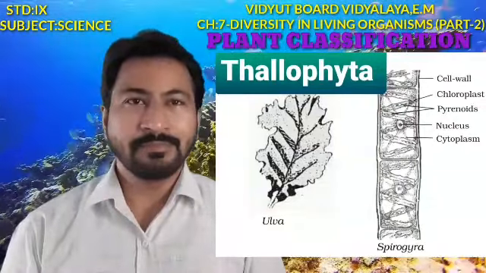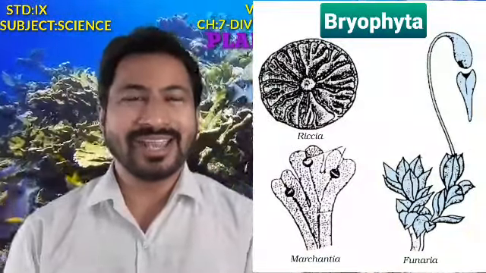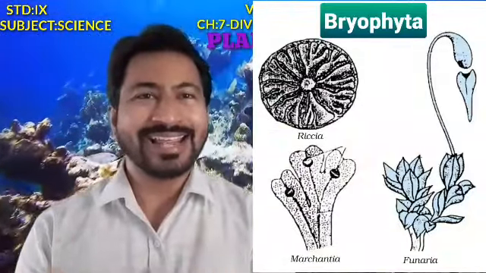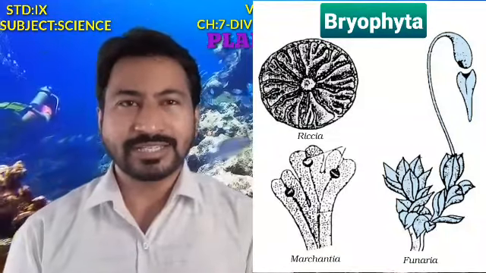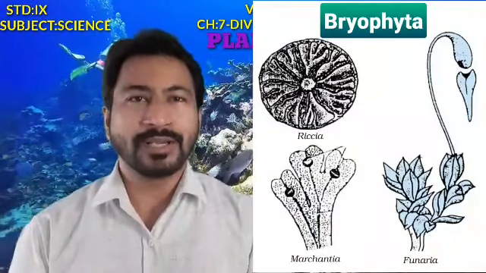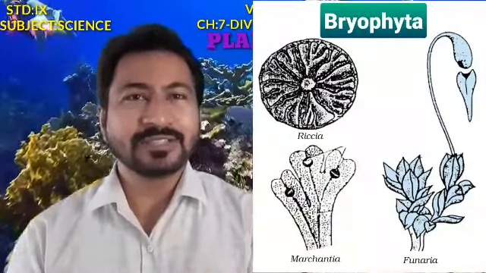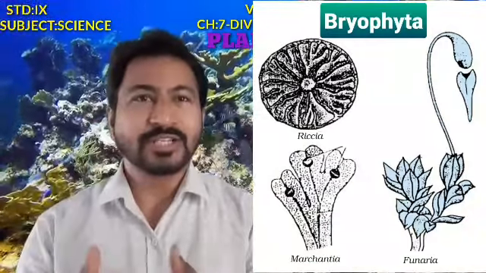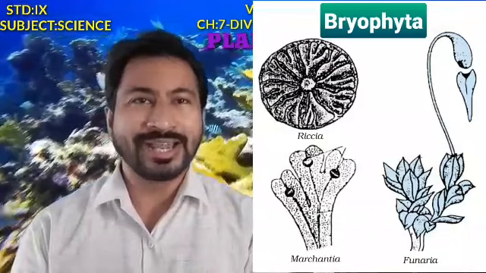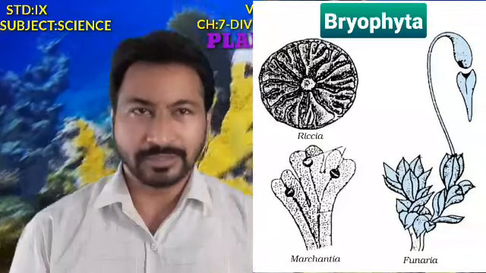Furthermore, the second major group is the Bryophyta. These bryophytes are said to be the amphibians of the plant kingdom. Amphibians means those that are found on both land as well as in water, so they are said to be the amphibians of the plant kingdom. Here, the roots are not properly seen, but a small differentiation into stems and leaves can be observed. Instead of true roots, they have false roots for the absorption of water and various minerals from the surface of the water or from the surface of the earth.